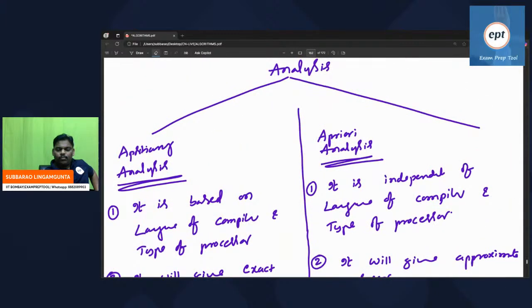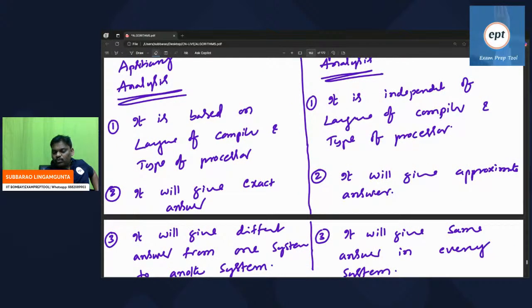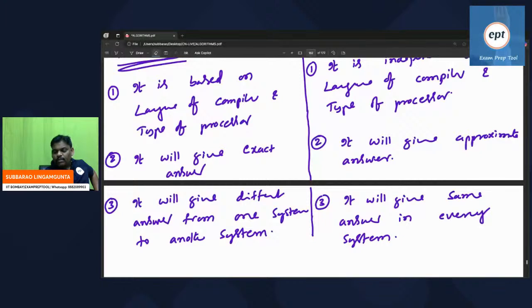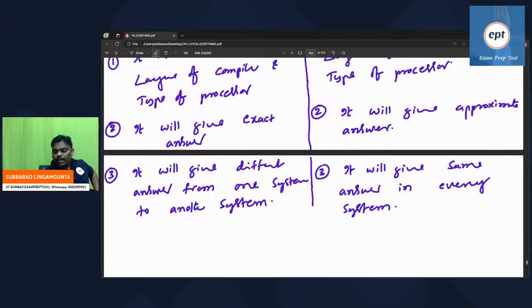Analysis: posterior analysis and priori analysis. In the posterior analysis, you take the actual things into consideration. In the case of priori analysis, you don't take the actual things into consideration. Because if you take actual things into consideration, it will not give an exact answer, but an approximate answer, since actual things differ from system to system. So time complexity will also differ. Posterior gives a different answer from one system to another system, while priori gives the same answer in every system.